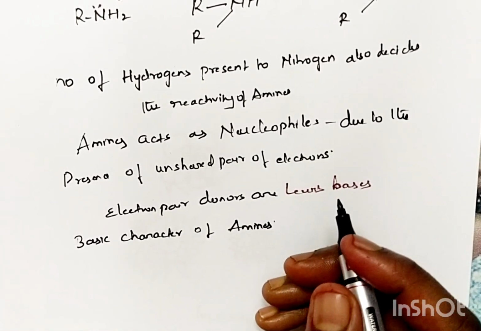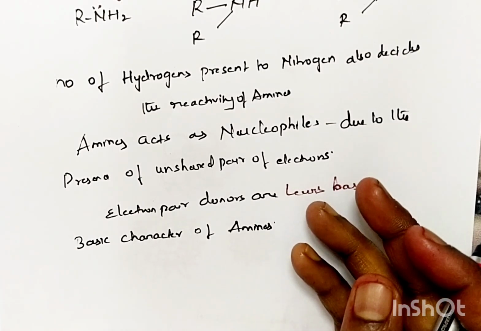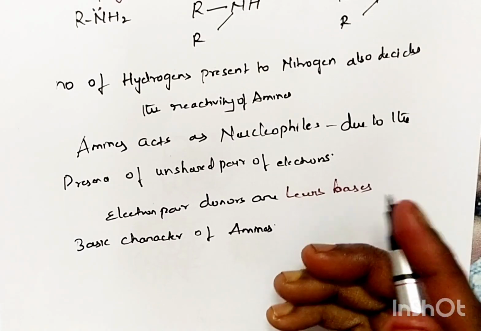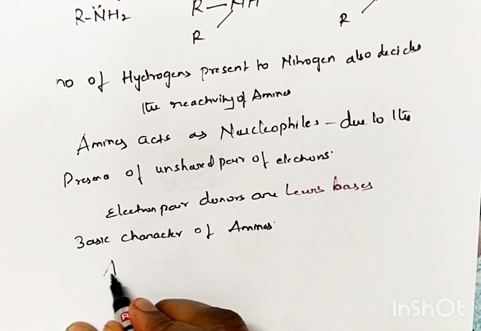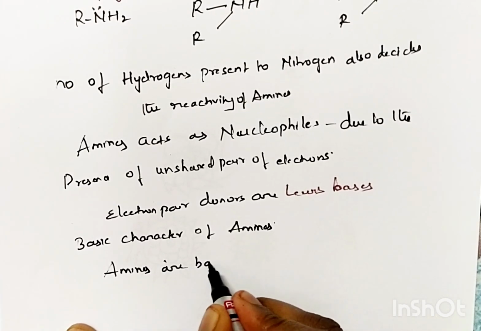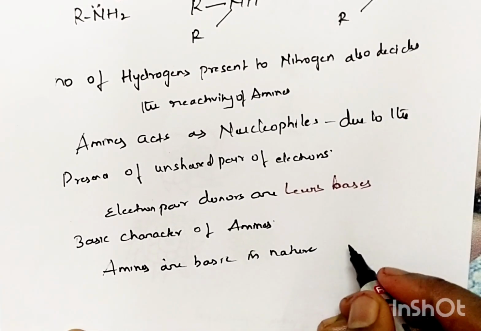According to Bronsted-Lowry theory, proton acceptors are also bases. So amines are basic in nature.